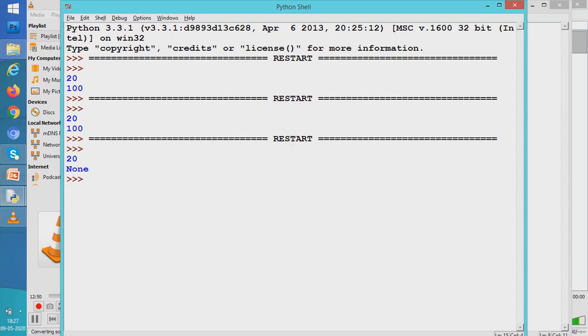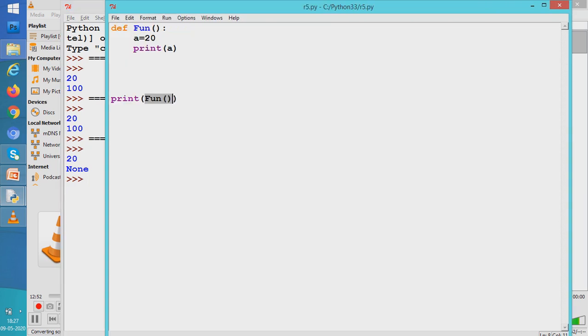It means the Python interpreter wants to tell us that our function returned nothing. Our function returned None. None means our function returned an empty thing, nothing, from the called part to the calling part.